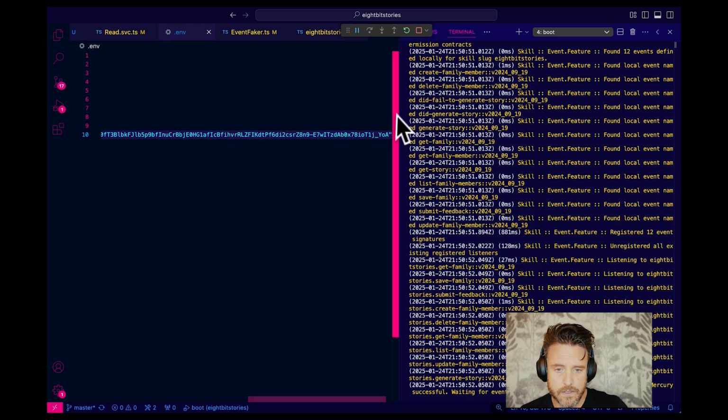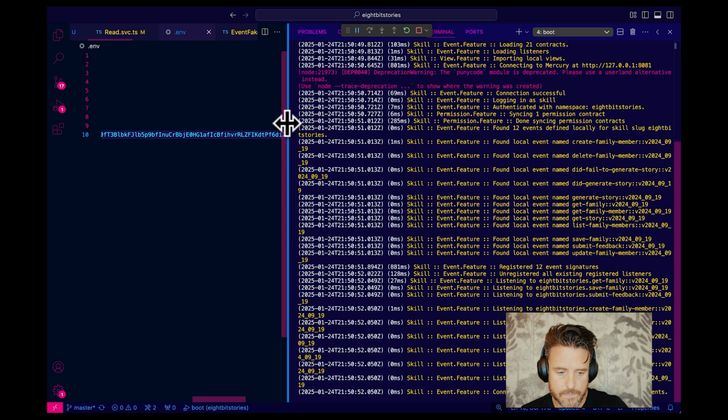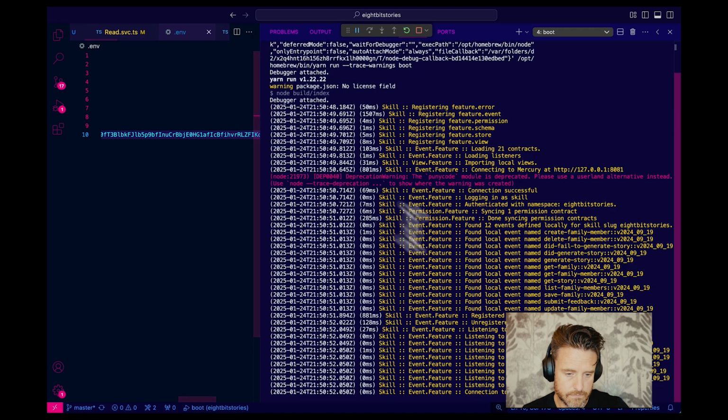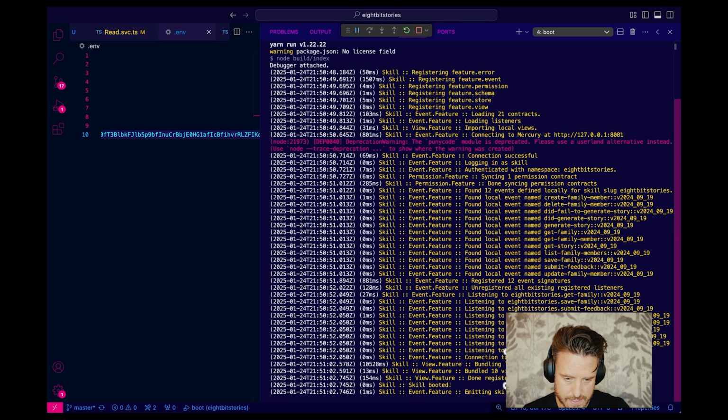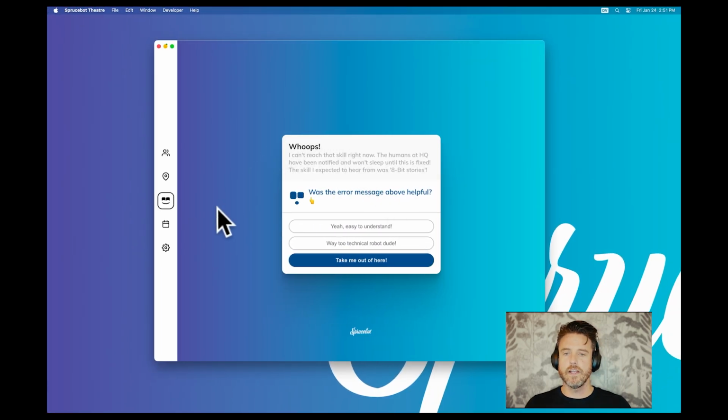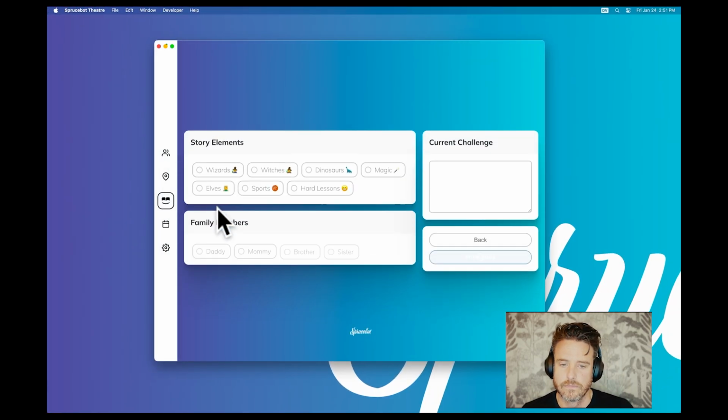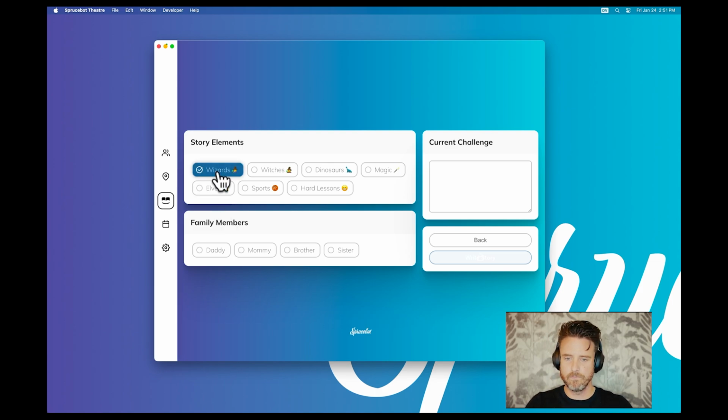Let's make this a little bit bigger so we can watch everything that's happening. Registered 12 event signatures. Oh, there it goes. Bundled 10 skill views. All right, jumping over. Going to refresh. You ready? Think it's going to work? Let's find out. I want to make it about wizards and sports. I want daddy, mommy, and brother.